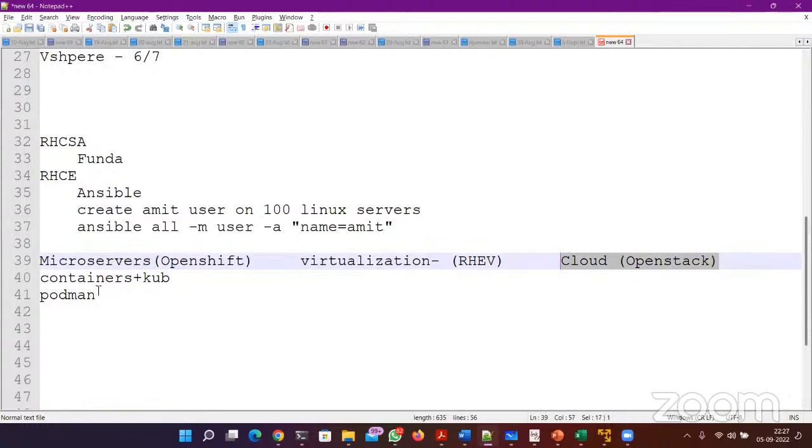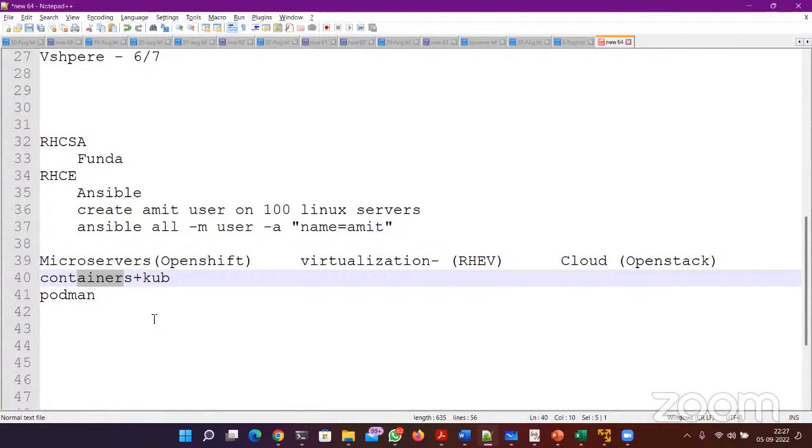It's like that. Containers is just like hosting an application. Okay, so you're hosting an application, maybe a web server, maybe database server, a cluster of web server, a cluster of database server. On top of it, you have Kubernetes for management, reporting, everything. Okay, so the complete solution is called OpenShift.